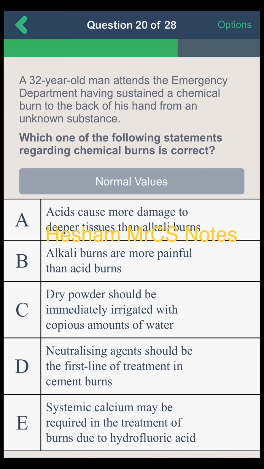Then the dry powder should not be irrigated with water; it should be brushed away, then pre-irrigate your hand or your arm. The neutralizing agent is not used as a first line of treatment because neutralizing agents cause some heat and more tissue damage. So all options are wrong except A, which is right. The relation between calcium and hydrofluoric acid is also important: hydrofluoric acid causes hypocalcemia.